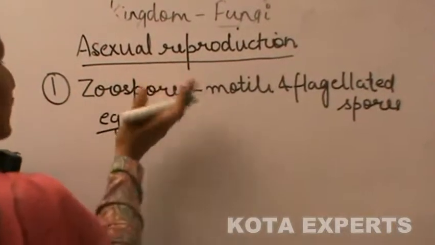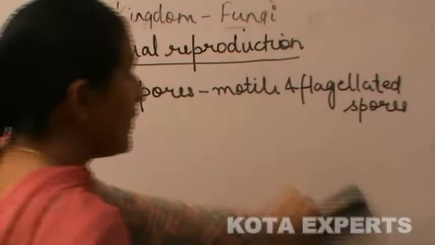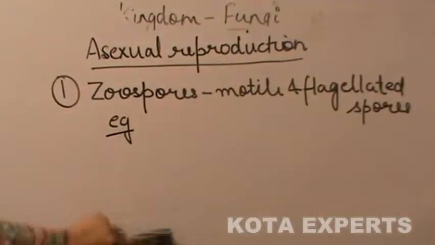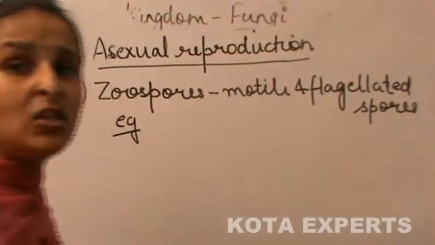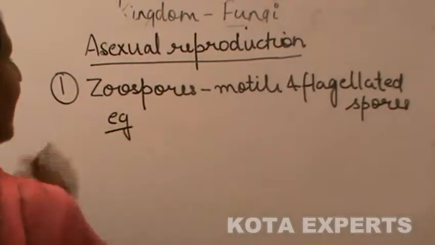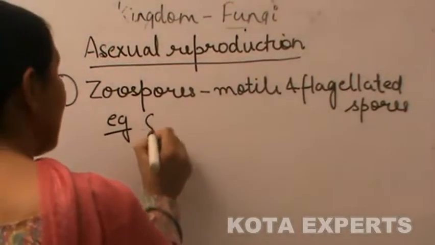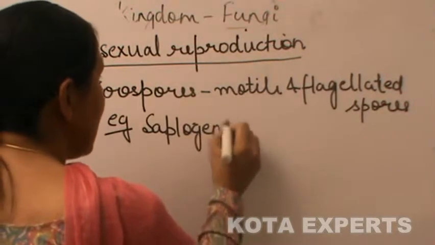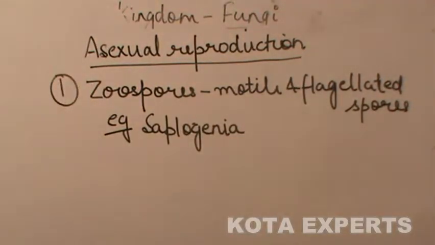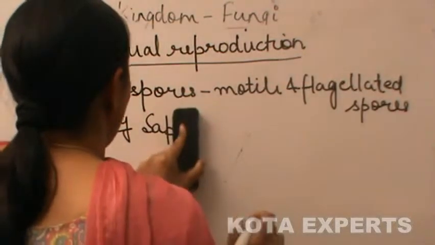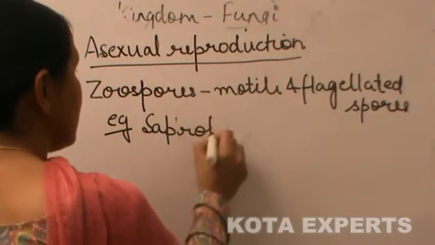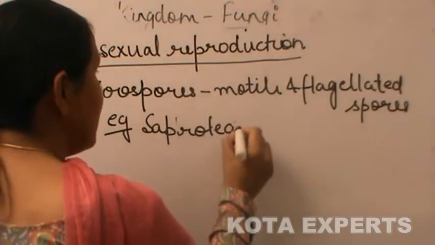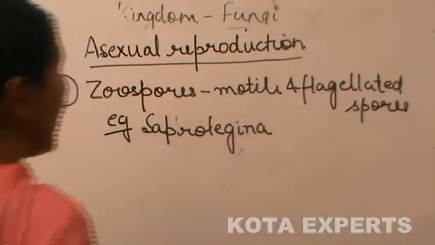They are generally found in fungi which grow in an aquatic environment or in moist and damp places, like Saprolegina. Saprolegina is an aquatic fungus.